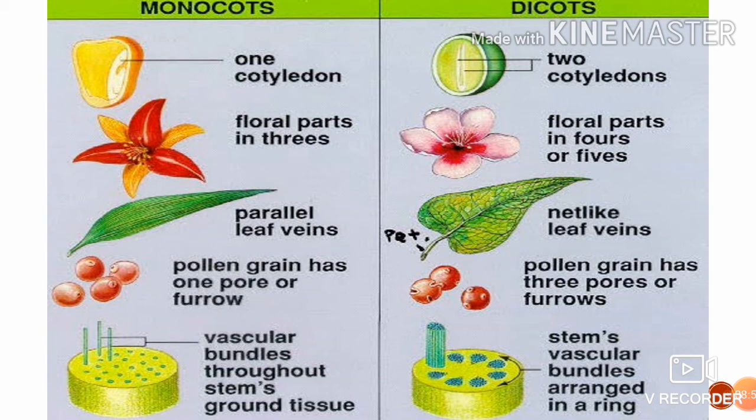In monocots, the pollen grain has 1 pore or furrow. In dicots, the pollen grain has 3 pores or furrows. In monocots, vascular bundles are scattered throughout the stem ground tissue, and in dicots the stem's vascular bundles are arranged in a ring.